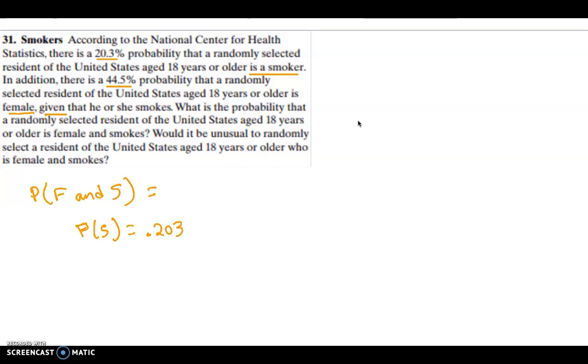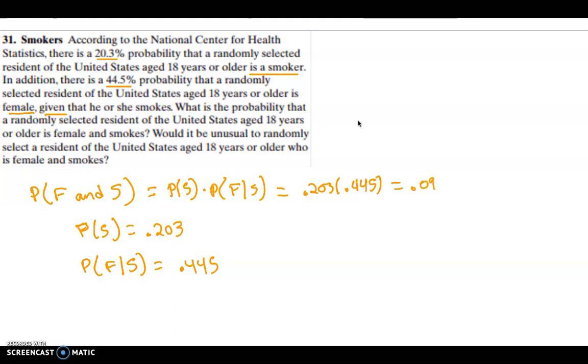And the probability that someone is a female, given that they smoke, we know that is 0.445. So this is going to be the probability that someone's a smoker times the probability that someone is a female, given that they're a smoker. So this would be 0.203 times 0.445, which is 0.090.